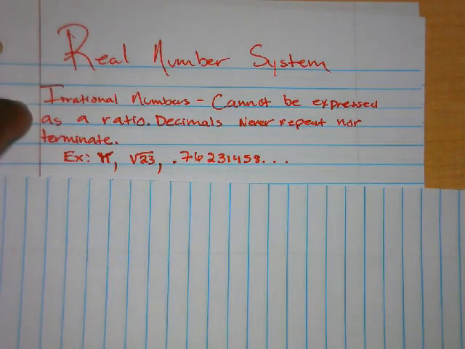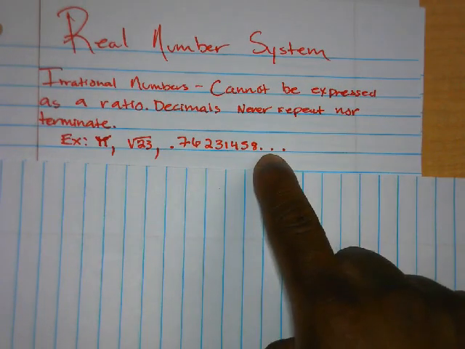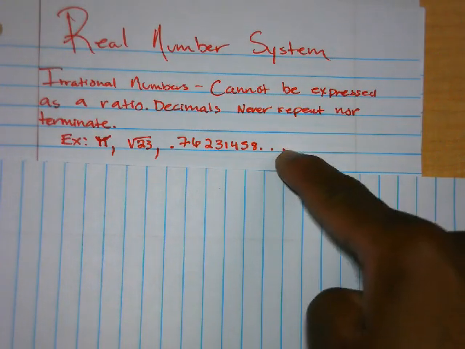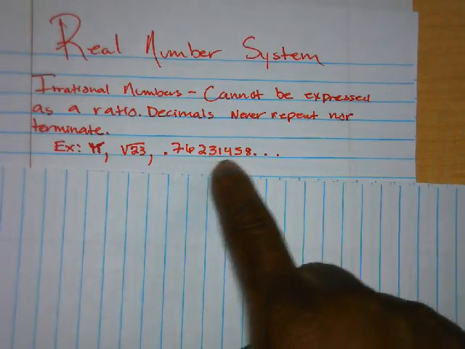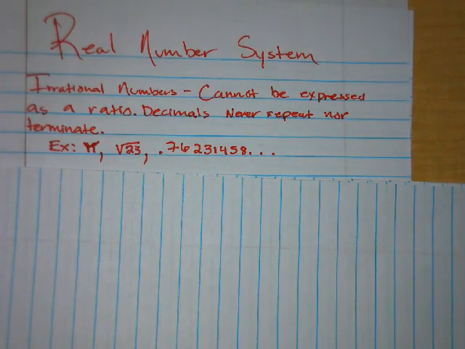And then the third example I have is 0.76231458, and then we have these ellipses here, dot dot dot. What that tells us is that it never ends. So that number never repeats. 7623148. It never repeats, but it also never ends. So if you have a number that never repeats and never ends, then it's irrational.